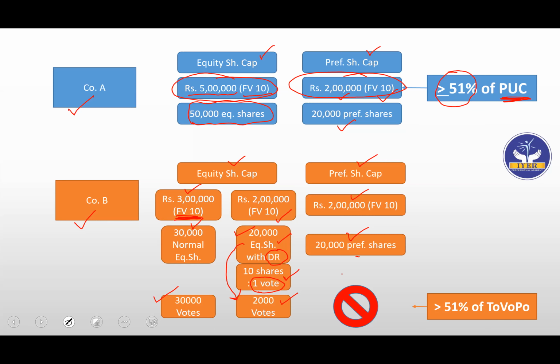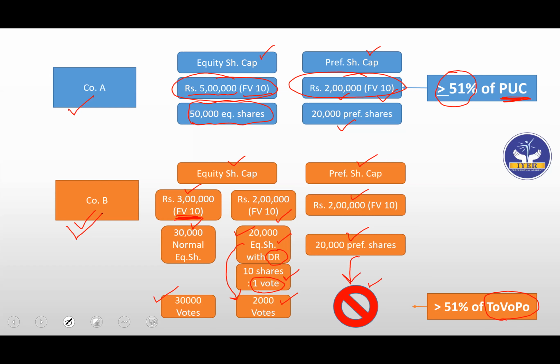Now, of course, preference shares don't have any voting power, so I've put a cross sign. So basically here, if the company has differential voting rights, what will we check? We'll check whether at least 51%, more than or equal to 51% of the total voting power, is held by the government. So the government should have more than or equal to 51% of the total voting power for company B to be called a government company.